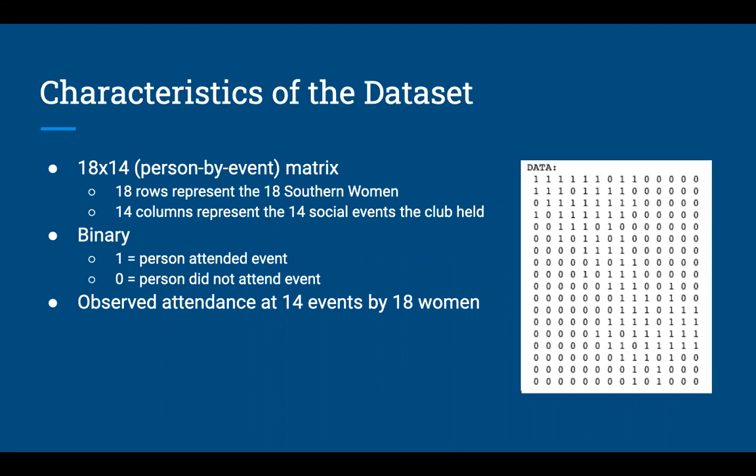For the characteristics of the data set, we had an 18 by 14 matrix, which was binary. It was person by event, 18 rows for the 18 women and then the 14 were for the social events. And it was binary. If there was a 1, it meant that a person attended the event, and if it was a 0, it meant that they didn't attend the event.